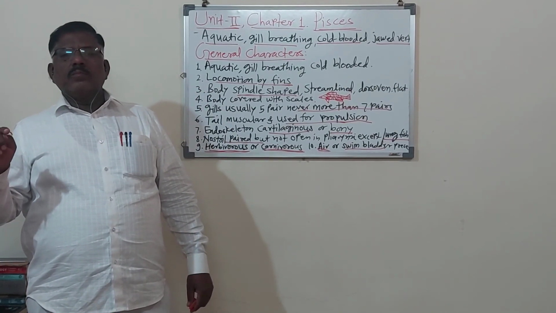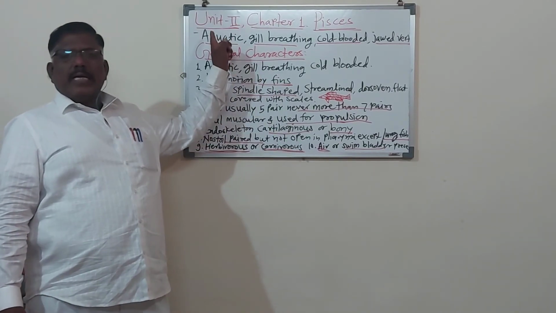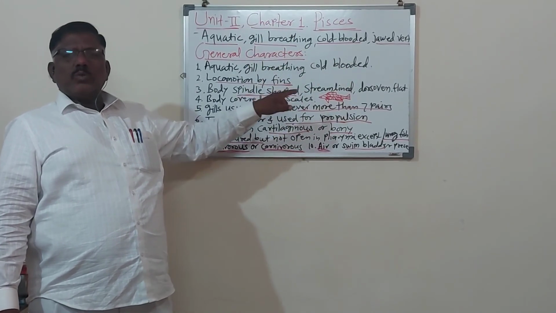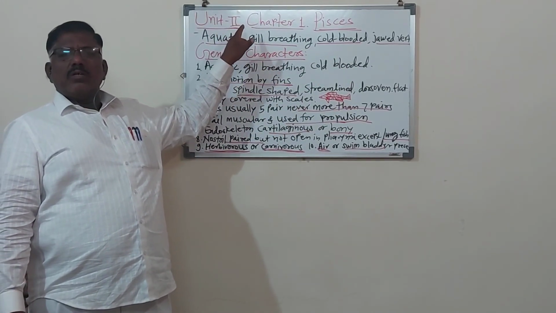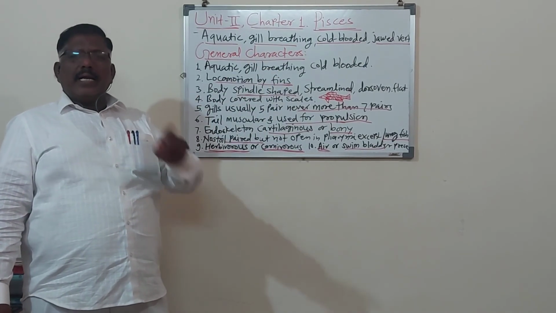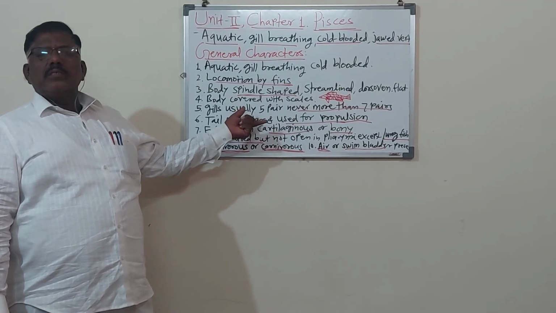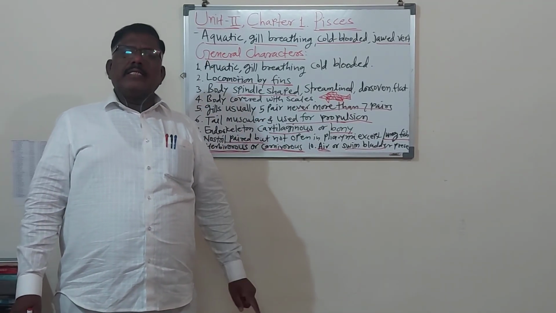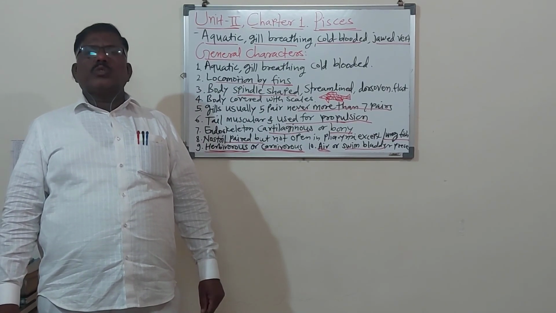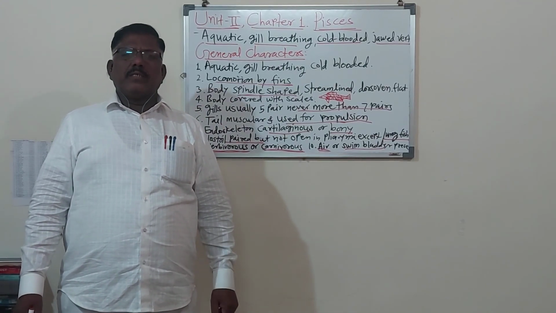So for today it is sufficient. Remember, in today's period we started unit 2, chapter 1, Pisces, and today we studied the introduction or definition of the Pisces and the general characters of the Pisces. And remember one thing, the best example of this is any fish. You can write Channa, you can write Katla, you can write Rohu, you can write a skeleton. Any fish is an example of this. So for today it is sufficient. Thank you very much.